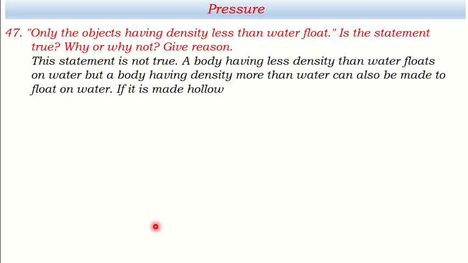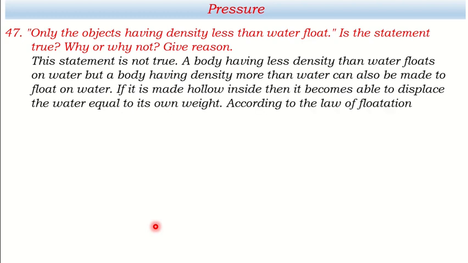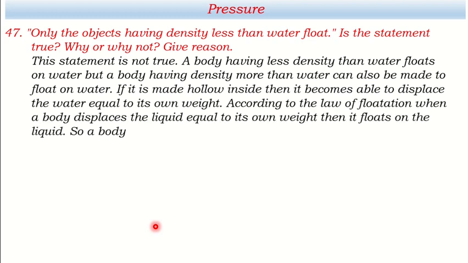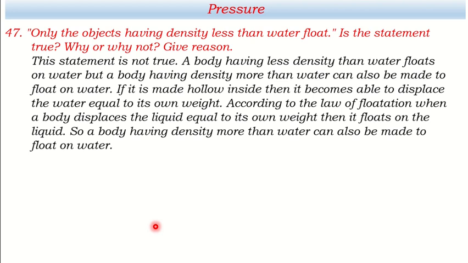A body having less density than water floats on water. But a body having density more than water can also be made to float on water if it is made hollow inside. Then it becomes able to displace water equal to its own weight. According to the law of flotation, when a body displaces liquid equal to its own weight, then it floats on the liquid. So, a body having density more than water can also be made to float on water.